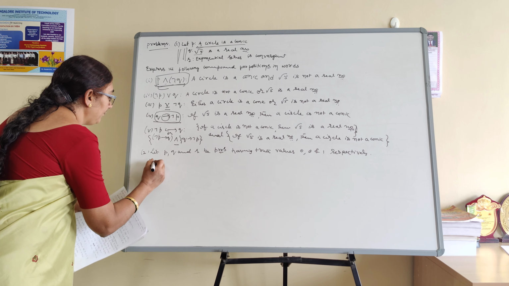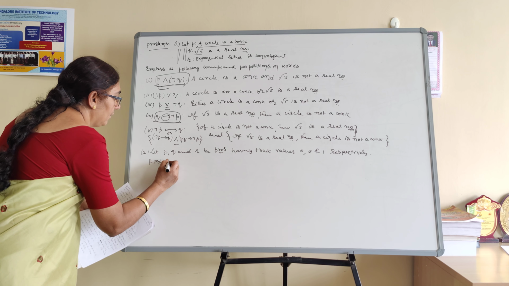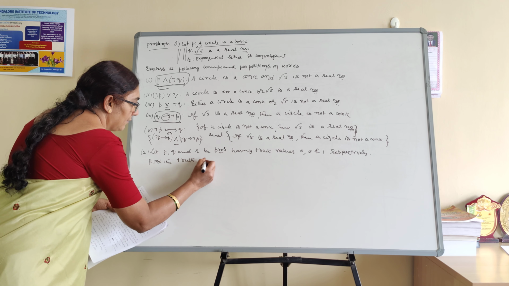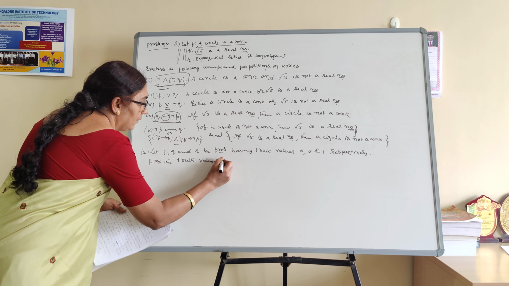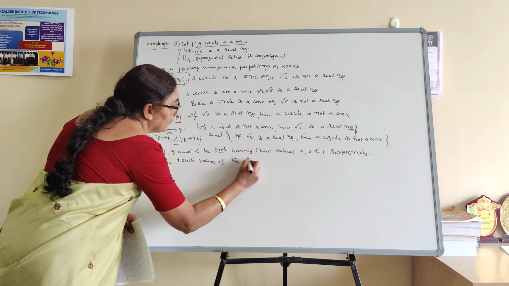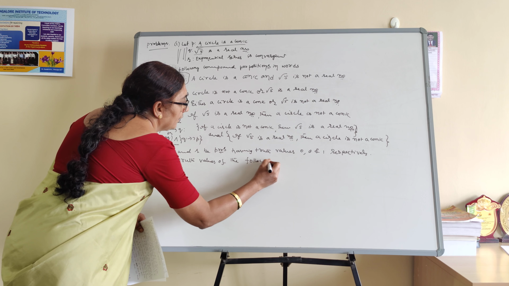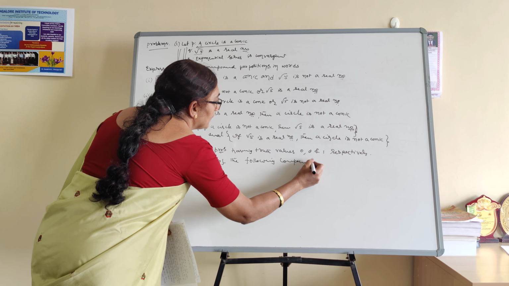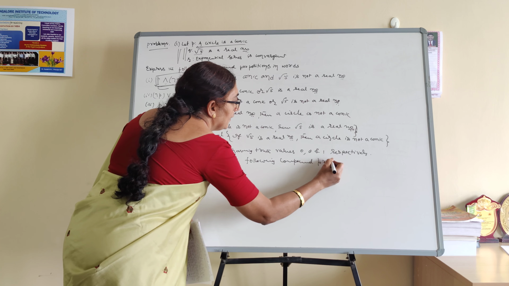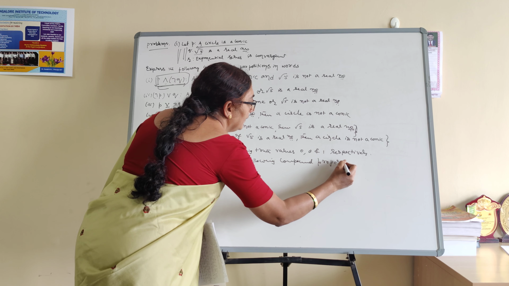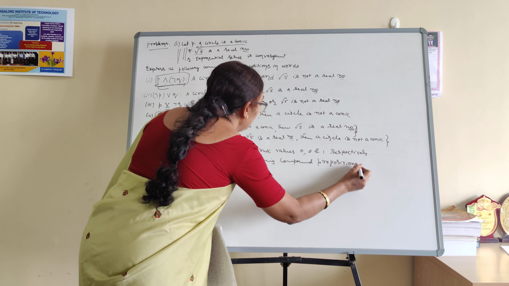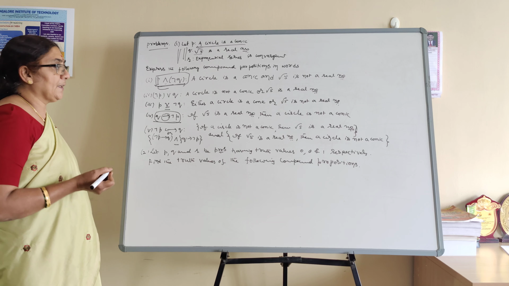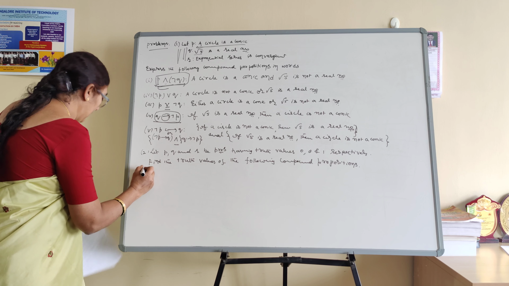Find the truth values of the following compound propositions. Please try to understand here. I am explaining. They gave truth values of the primitives. From that, we find the corresponding compound propositions.